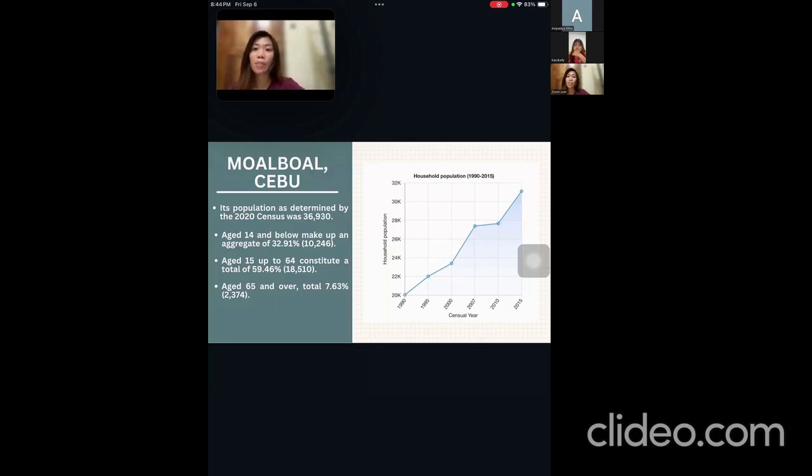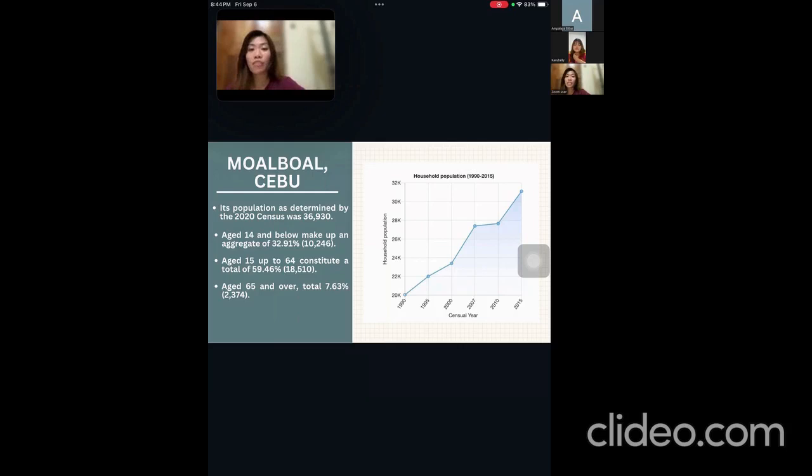So the population by age group. According to the 2015 census, the age group with the highest population in Moalboal is 5 to 9 with 3,581 individuals, and conversely, the age group with the lowest population is 75 to 79 with 470 individuals. Combining the age groups together, those aged 14 and below, consisting of the young dependent population, which includes babies, children, and young adolescents, make up an aggregate of 32.91%, or 10,246.